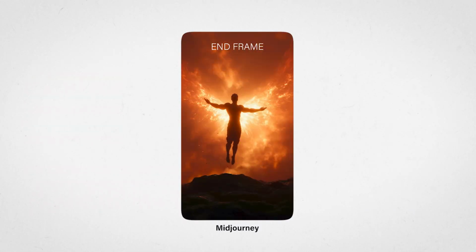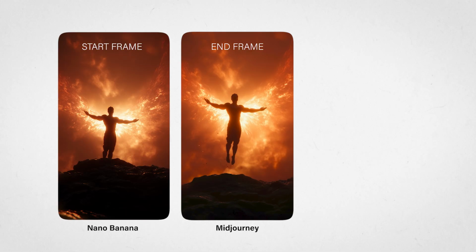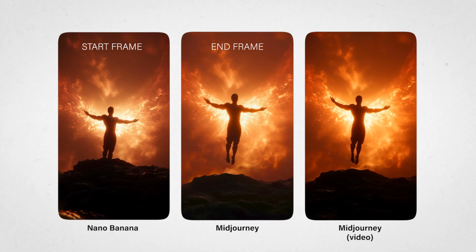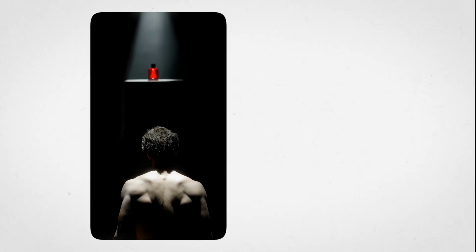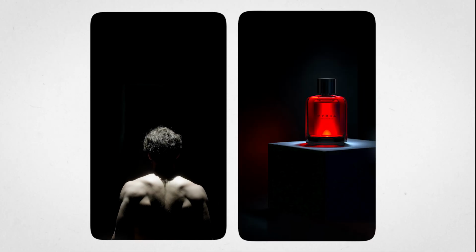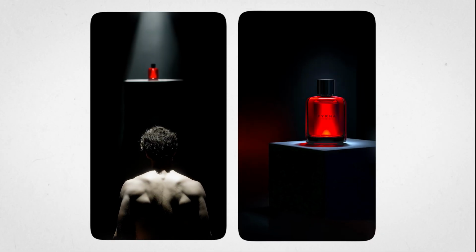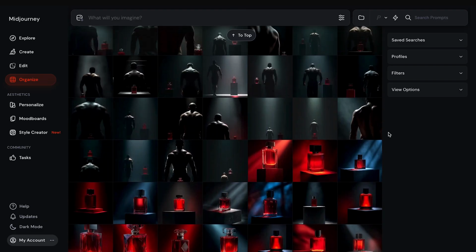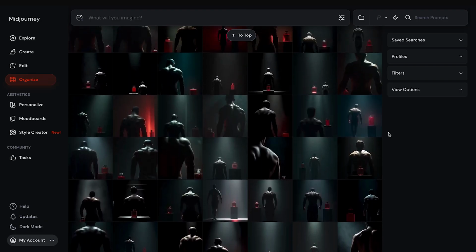Now this is when I finally used Nano Banana for this last shot. With Midjourney I generated what ended up being the end frame, then I worked backwards generating the first frame with the man still on the ground, and here's the final Midjourney merge frame animation. Now for the product, which I showcased both at the start, blurred and hardly visible, and at the end with the branding, I went for Midjourney still. I was generous with Midjourney, and rightfully so, because to achieve a cinematic look like this, it's the perfect model.